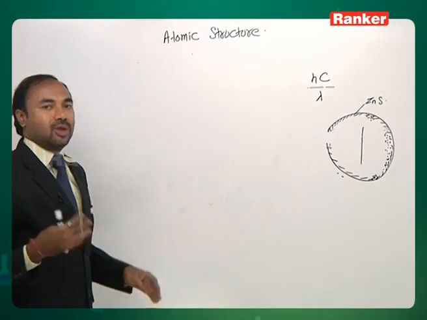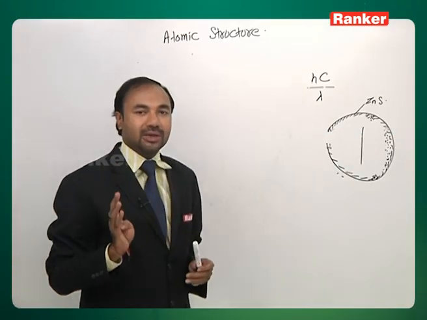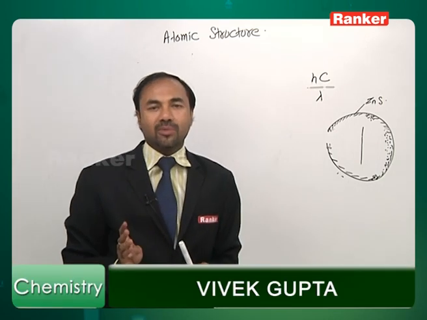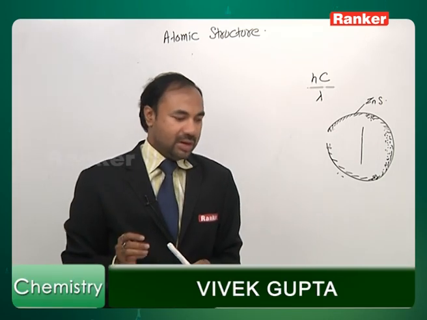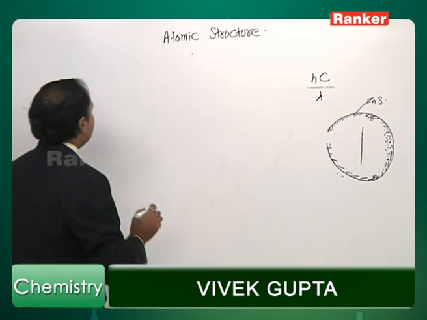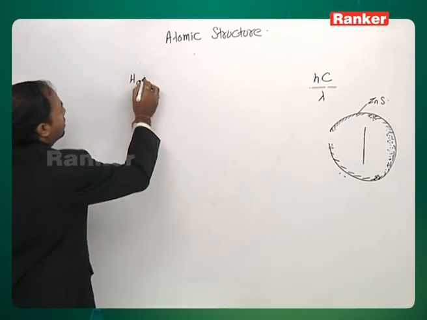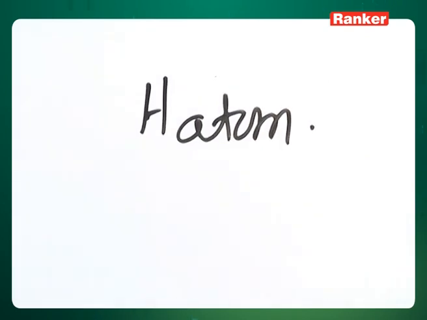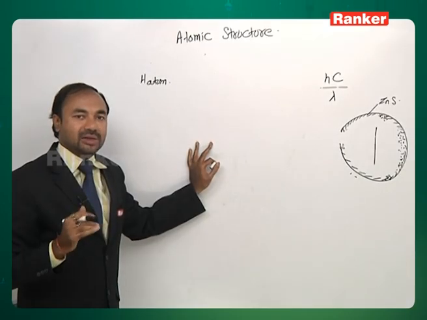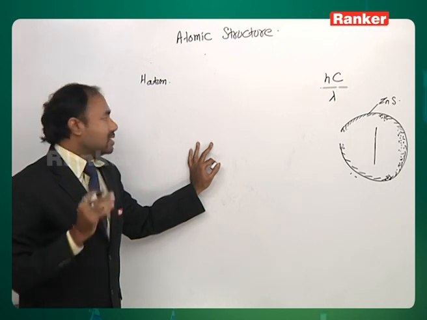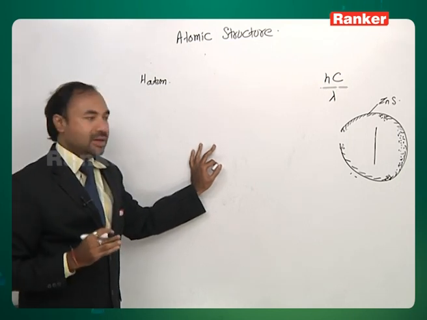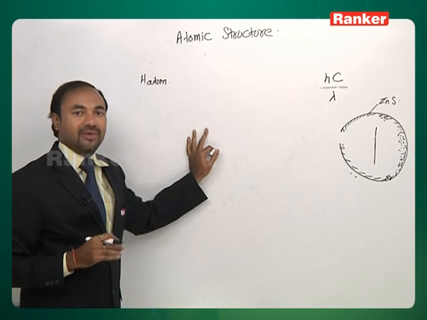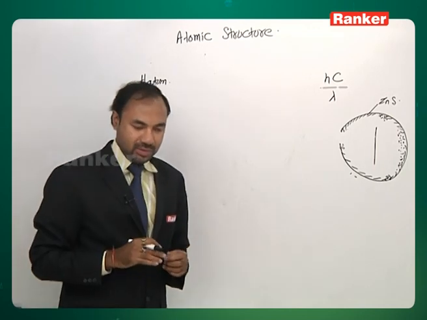Rutherford's model could not explain a lot of features. Number one, stability of the atom, the most important one. Stability of the atom could not be explained by Rutherford. Number two, at that time, the hydrogen atom was shown to emit certain radiations when de-exciting. At the time of excitation and de-excitation, certain wavelengths were emitted. This is known as hydrogen spectra, which again could not be explained by Rutherford.